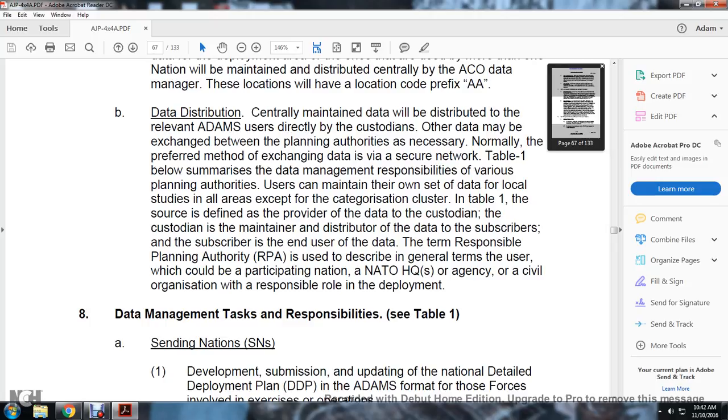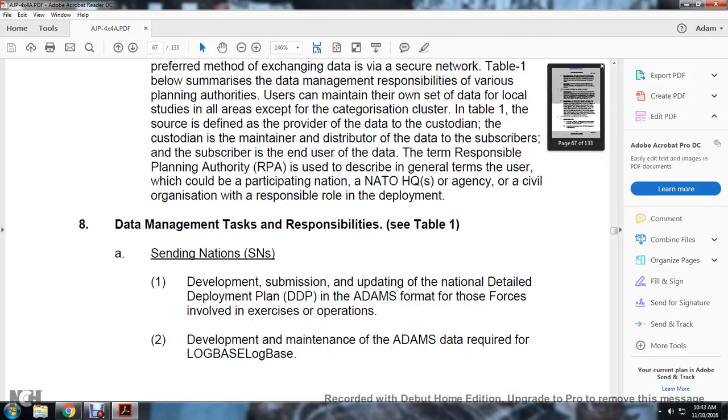Table 1 below summarizes the data management responsibilities for the various planning authorities, who can maintain their own set of data and local studies in all areas except for the categorization cluster. In Table 1, the source is defined as the one who provided the data, the custodian is the maintainer, and the subscriber is at the end of the use of the data. The term responsible planning authority is used as a general term for the user, which could be the participating nation, NATO headquarters, or agency, or a civil organization with a responsible role in deployment.